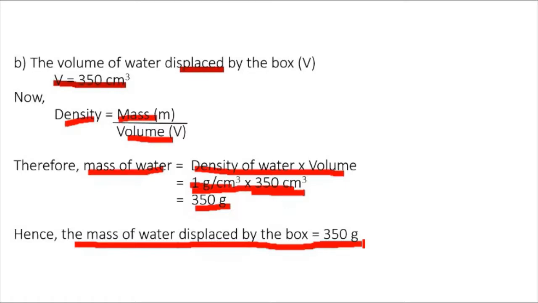So children, I hope you understand all these examples. Do practice of these examples once again.